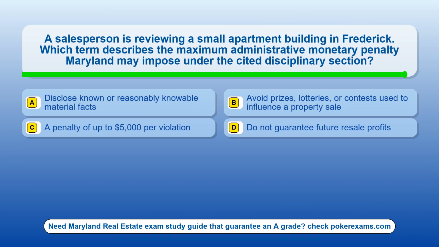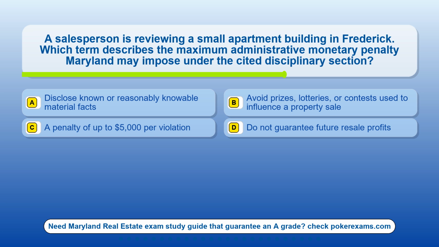Question 3. A salesperson is reviewing a small apartment building in Frederick. Which term describes the maximum administrative monetary penalty Maryland may impose under the cited disciplinary section? Option A, disclose known or reasonably knowable material facts. Option B, avoid prizes, lotteries, or contests used to influence a property sale. Option C, a penalty of up to $5,000 per violation. Option D, do not guarantee future resale profits.